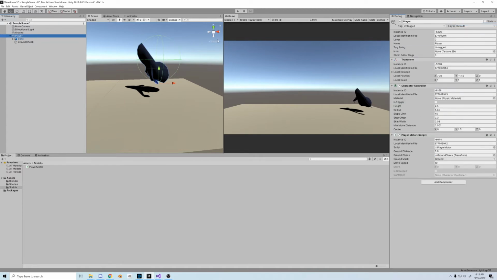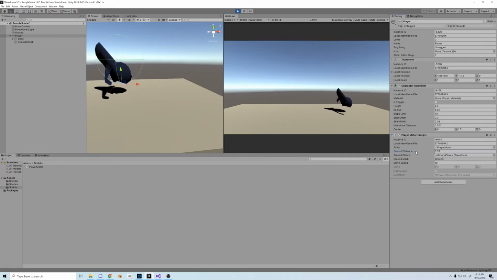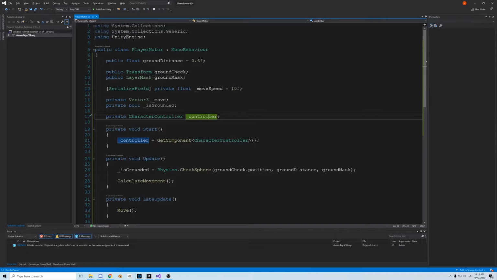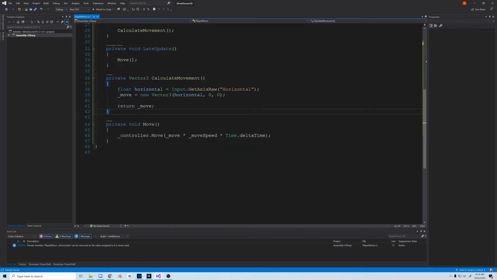And you can verify this in debug mode. It's actually showing that we're grounded while we're floating, so what's going on is that I think the ground distance sphere is a little too big. All we have to do is make it smaller, and you can see the smaller it gets, the grounded goes away. 0.6 is a little big. We don't want to be grounded while we're floating. So what we can do is fine tune it in the editor. 0.5 looks good to me for now. I like to change it in the script too, just in case something messes up.